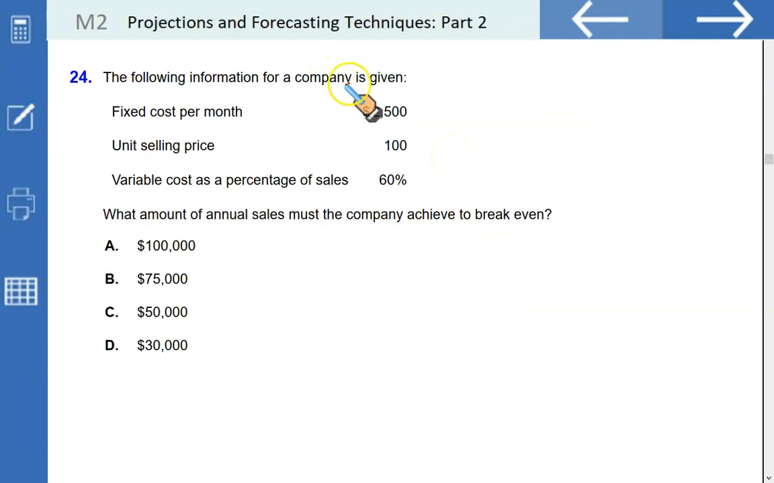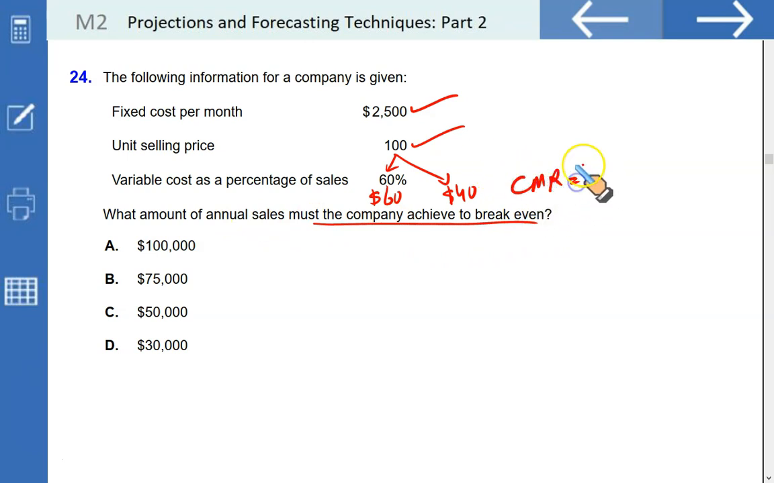The following information for a company is given: fixed cost per month, unit selling price, variable cost as a percentage of sales, which means your variable cost is $60, and that would mean your unit contribution margin will be 40% of 100, that is $40. So what amount of annual sales must the company achieve to break even? For that, you need to first find the contribution margin ratio. Contribution margin ratio is $40 upon 100, 40%, or you simply deduct 100 less 60%, 40%.